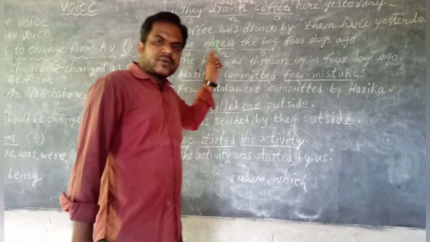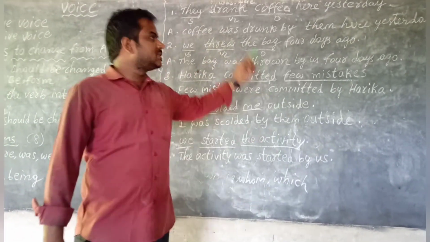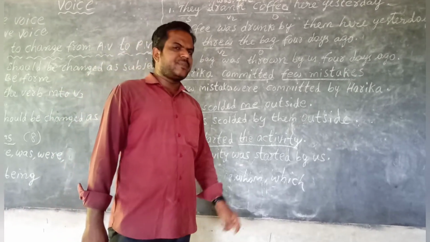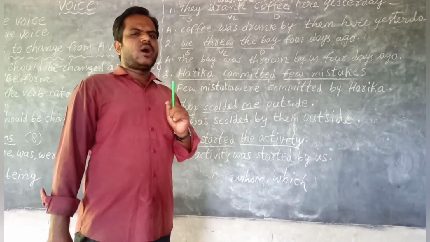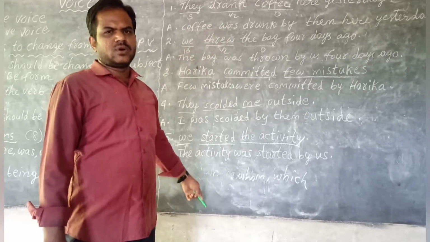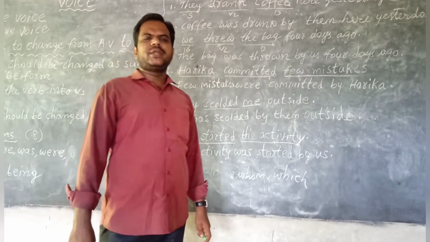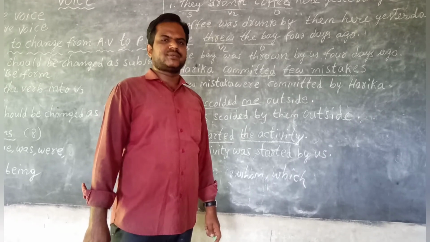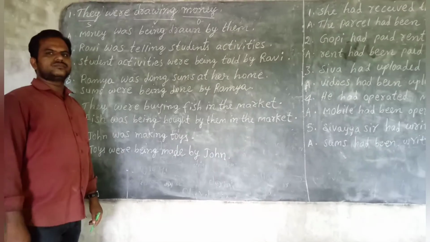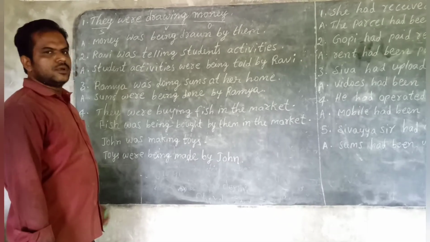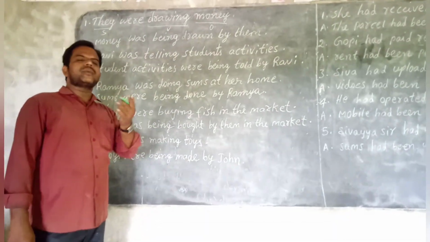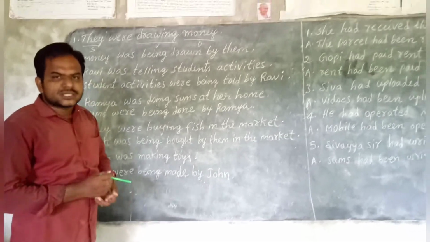So this is about simple past tense, children. Simple past tense. So simple past sentences, when we change from active voice to passive voice, how to change, now I explained you. Okay. Now I am going to explain you past continuous sentences, children. Past continuous. Okay children. So now I am going to past continuous tense, children.